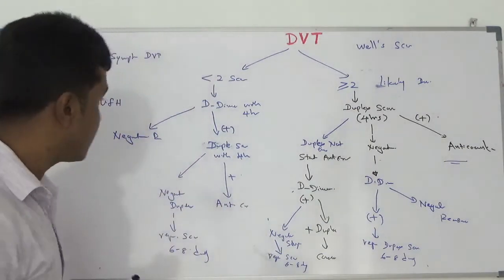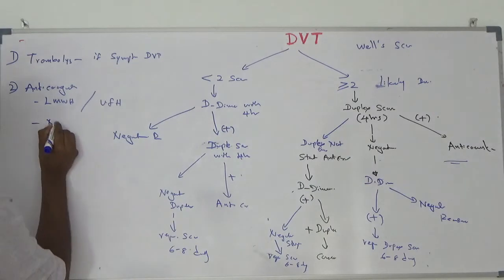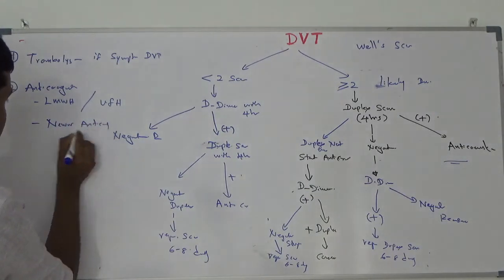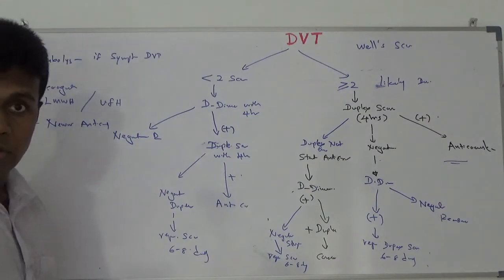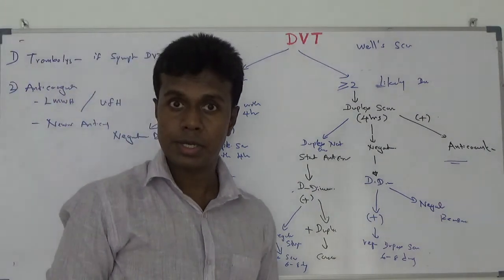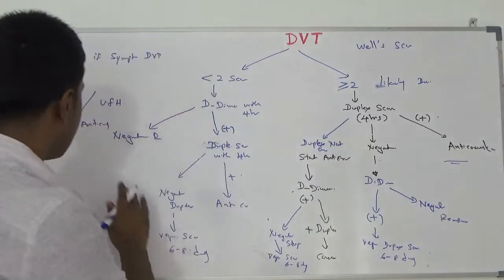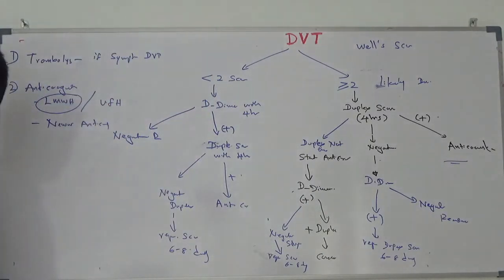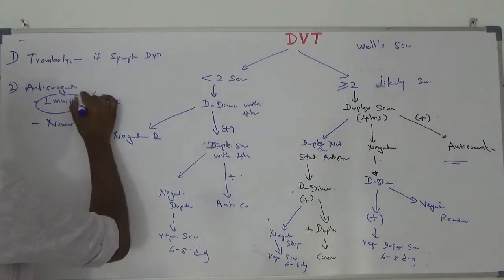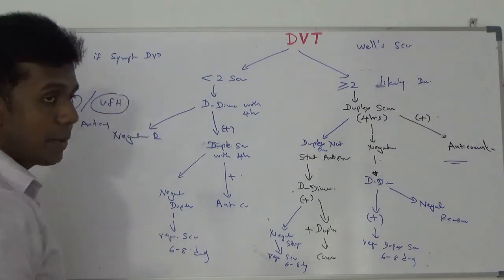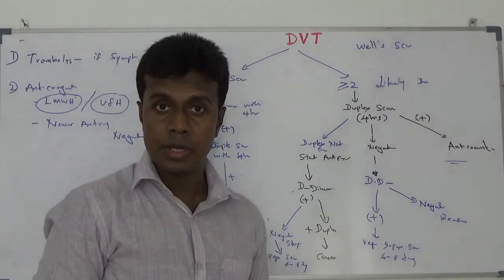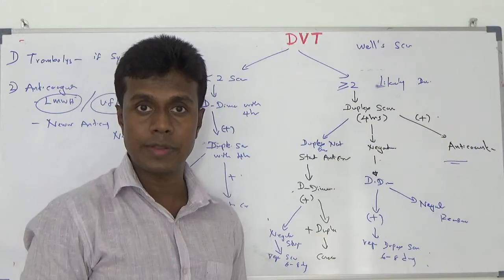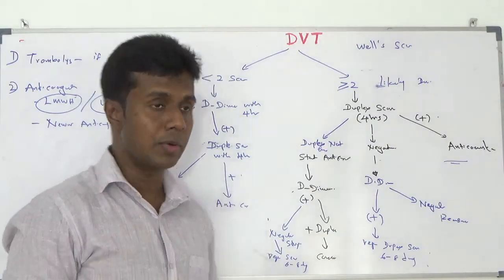Newer anticoagulants may need less monitoring. Dabigatran and rivaroxaban are drugs you can use for anticoagulation here. Low molecular weight heparin needs less monitoring. If you use unfractionated heparin, you have to give it as a continuous infusion, and you have to monitor it more carefully.